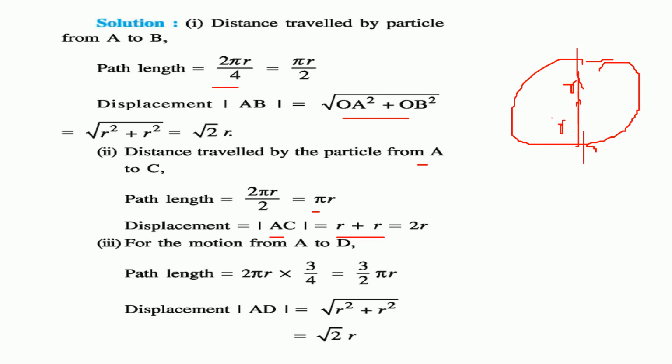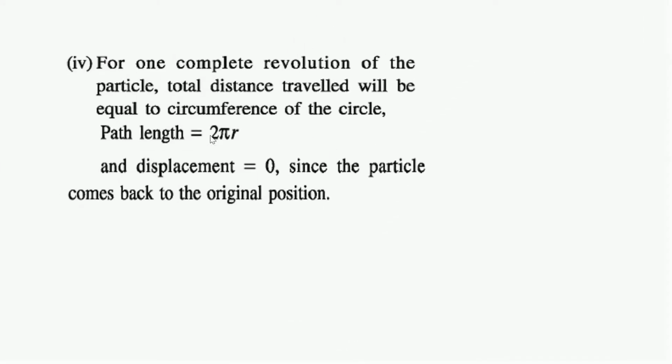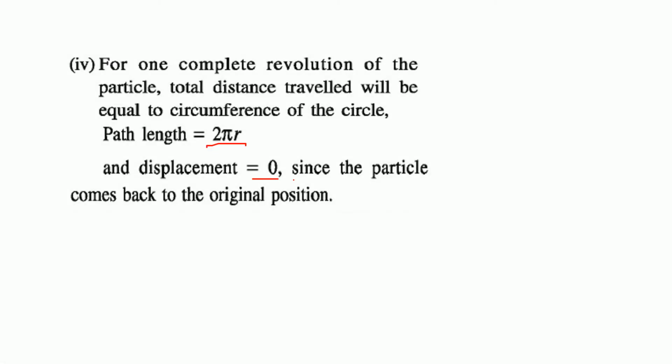So displacement is 2r. From A to D, this has to be taken totally. So this is 3/4 of 2 pi r. 2 pi r is the total circumference, so we have to take only 3/4. So this will be the path length, and displacement again will be under root r square plus r square, under root 2r. But at this final position, if we come back here, the displacement will be 0 and distance will be the whole 2 pi r, which is being shown here. The path length will be 2 pi r, displacement will be 0, because the particle has come back to its original position, and because it has traveled totally, the path length or the distance will be 2 pi r.